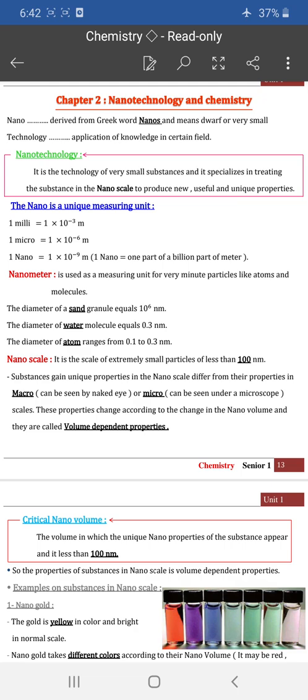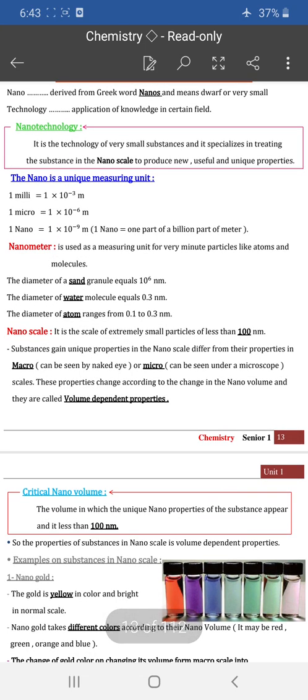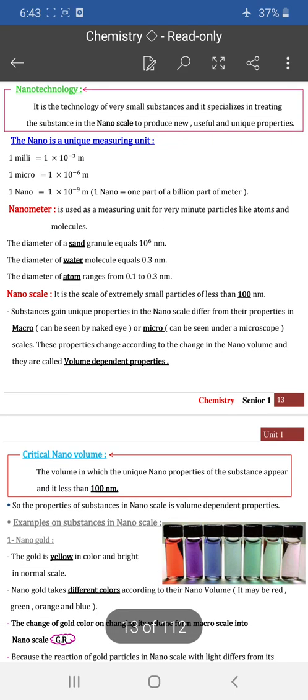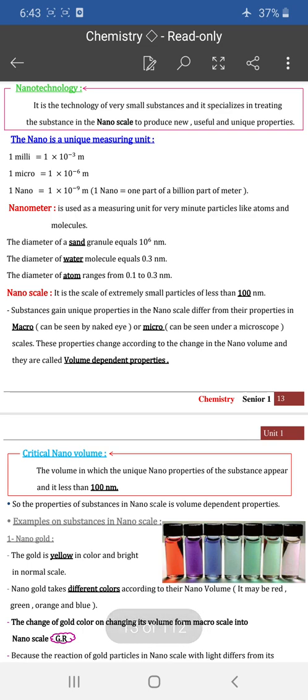First, let's know what is meant by the word nano. Nano is derived from the Greek word nanos, and nanos means very, very small. And the word technology means application of knowledge in a certain field. So nanotechnology is the technology of very small substances, and it specializes in treating substances in nanoscale to produce new useful and unique properties.